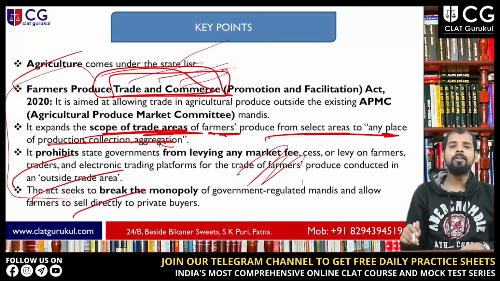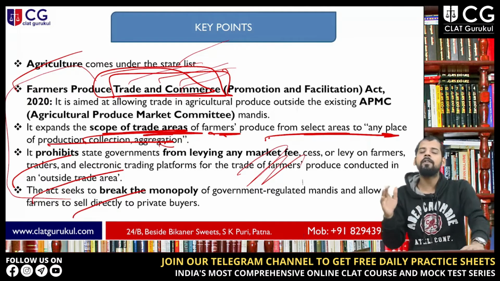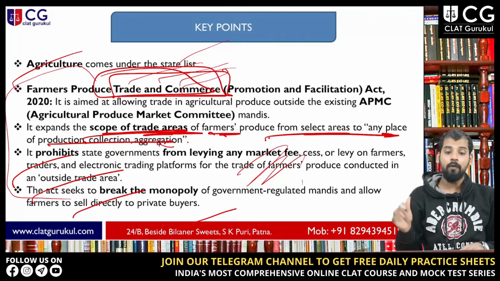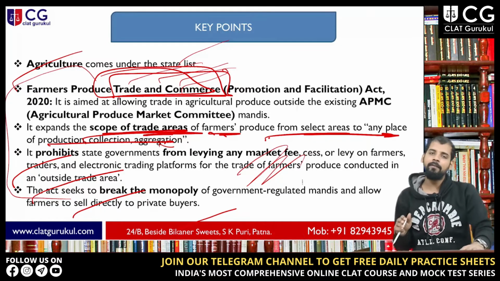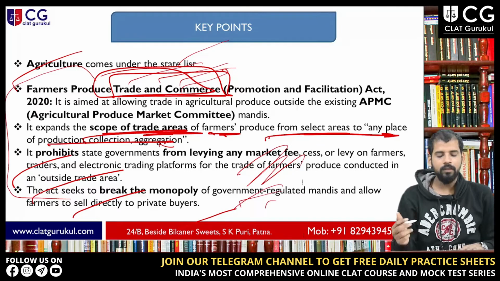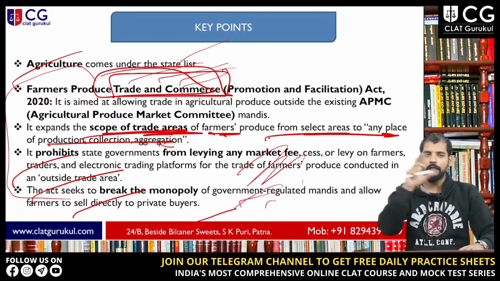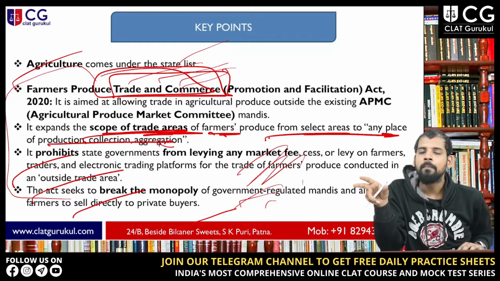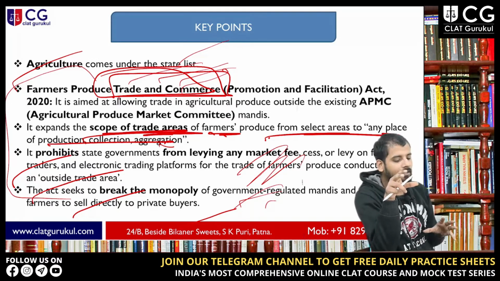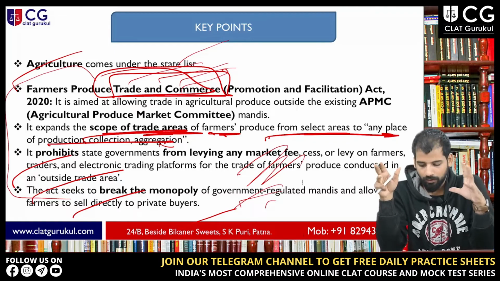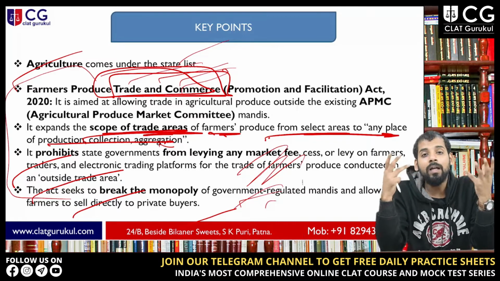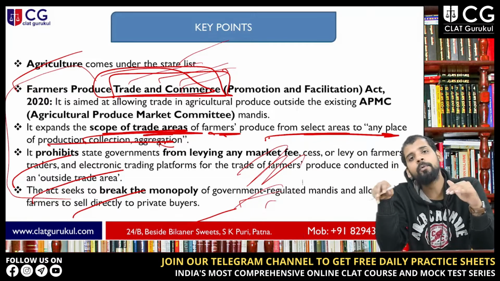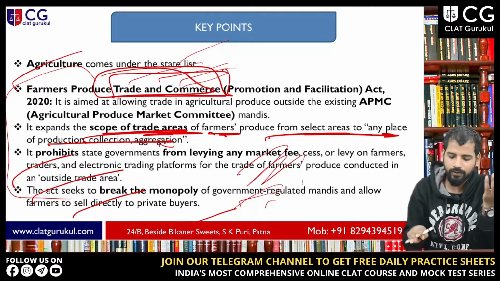The act also seeks to break the monopoly of government-regulated mandis and allow farmers to sell directly to private buyers. Earlier, the monopoly was given to government-regulated mandis, right? But now through this act, the government tried to allow farmers to sell their products directly to private players, right? So these are the things.